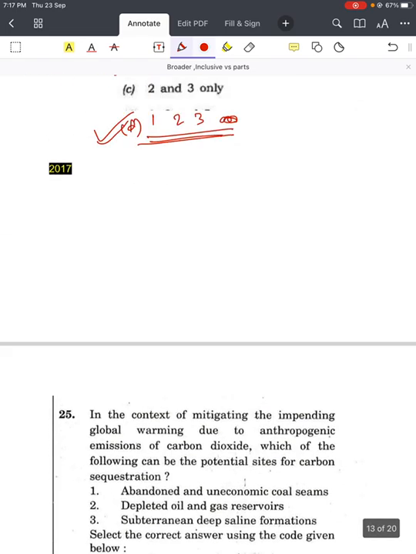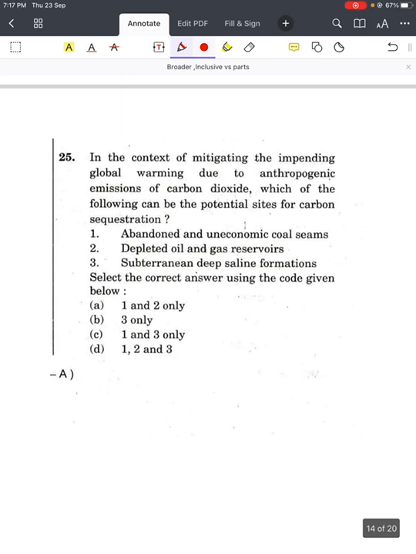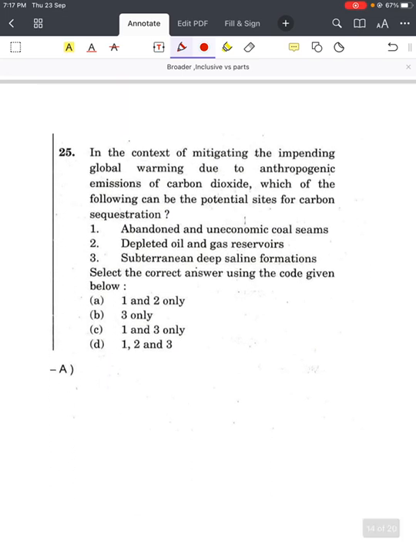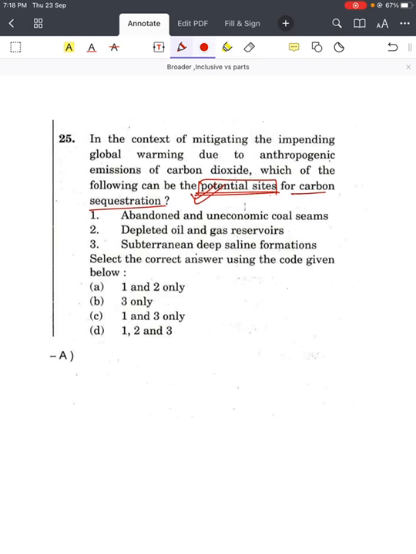Next question from the 2017 question paper. In the context of mitigating impending global warming due to anthropogenic emissions of carbon dioxide, which of the following can be potential sites for carbon sequestration? They are talking about potential sites. They are not talking about which are used, right? Potential is kind of a future thing. So first, abandoned and uneconomic coal seams can be used. Depleted oil and gas reservoirs can be used. Subterranean deep saline formation, you are not sure. So 1 and 2, there is one option.